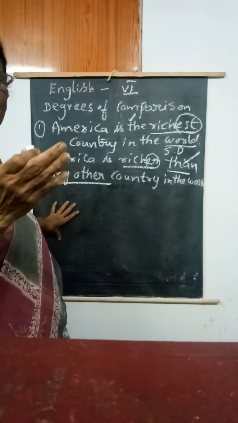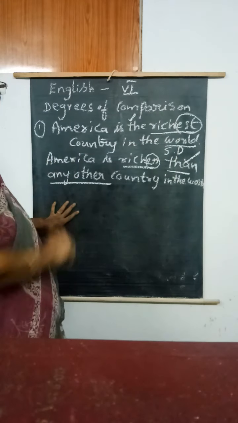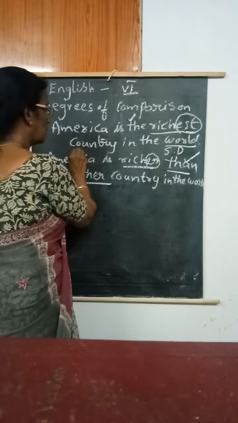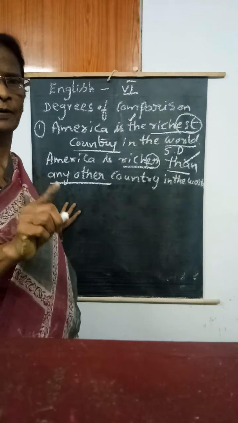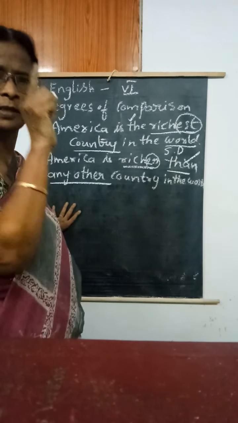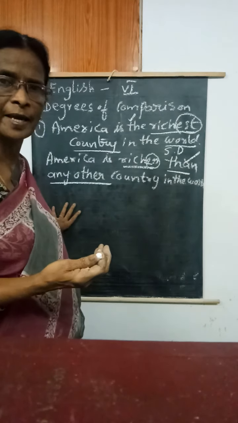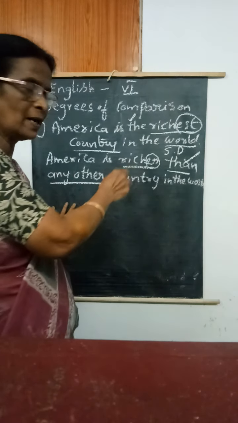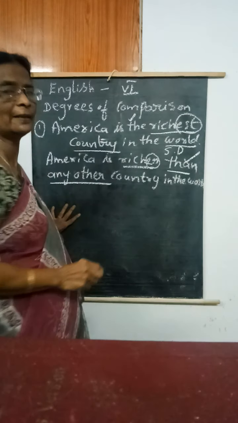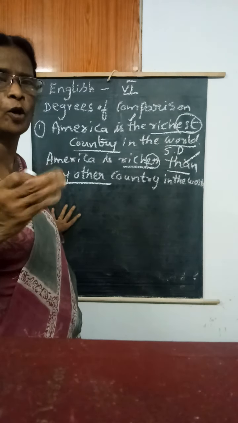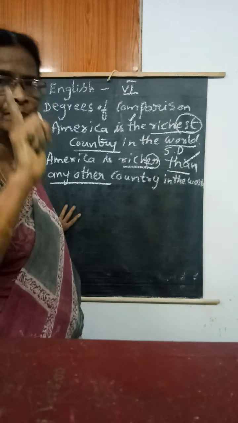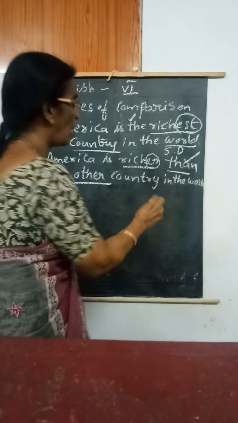Any other country is not competitive to America. How can we say there is no competition? The common noun is in singular. When the common noun is in singular in the superlative degree, we can say easily there is no competition. So with that, we write any other in the comparative degree. Any other country is not comparable to America. America only is the richest country. Then the positive degree, how do we have to start?